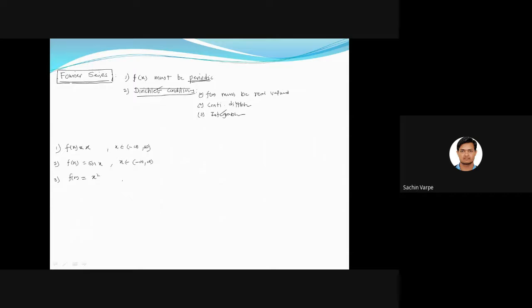Then can we have its Fourier series representation? So tell me whether it is possible to get its Fourier series representation for the first one.